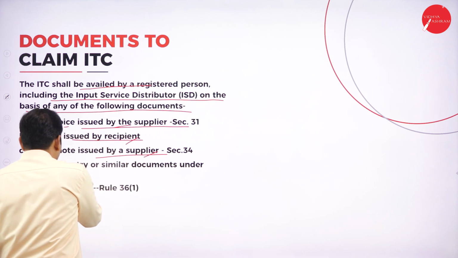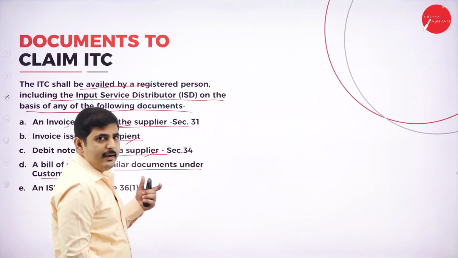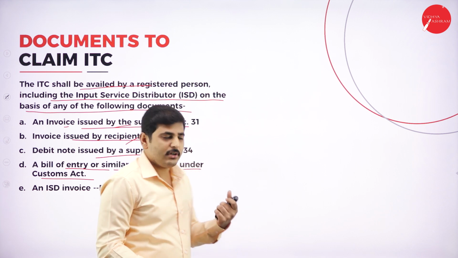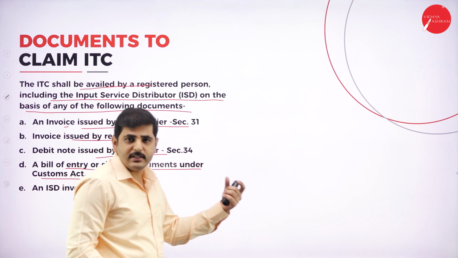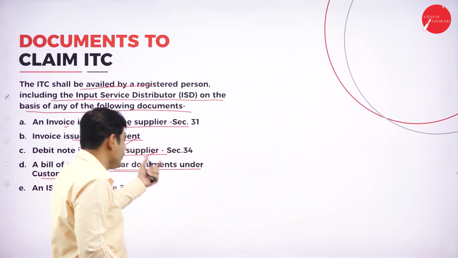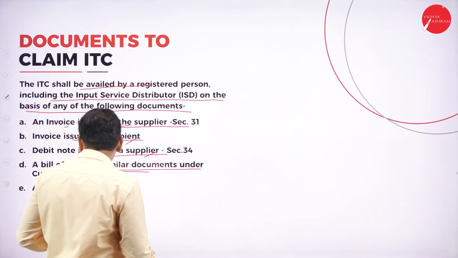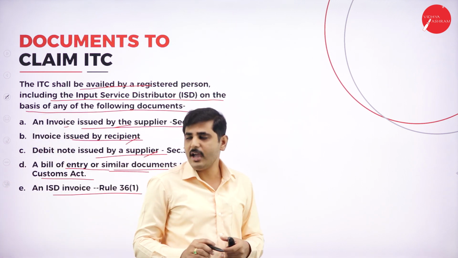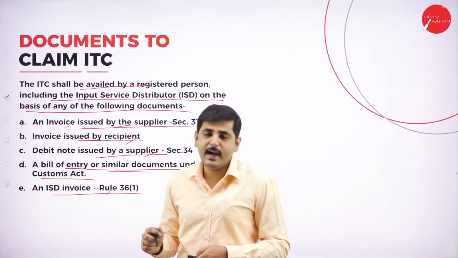Next one, a bill of entry or similar documents under the Customs Act. A bill of entry is a document you get in the import or export of goods. There may be other similar documents which are proof for importing and exporting the goods. Those documents also you can produce to the tax authority. Next one, an ISD invoice under rule 36(1). If you have an ISD invoice also, it is okay with the tax authority to claim ITC.